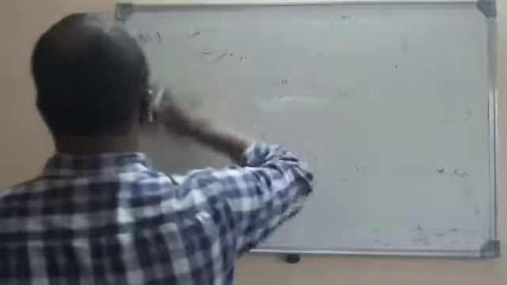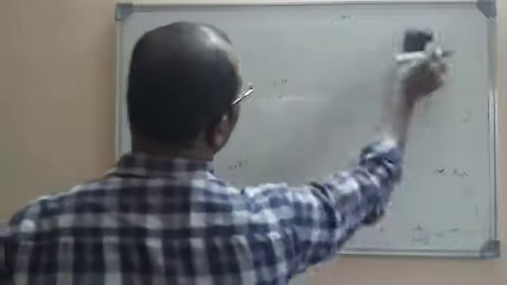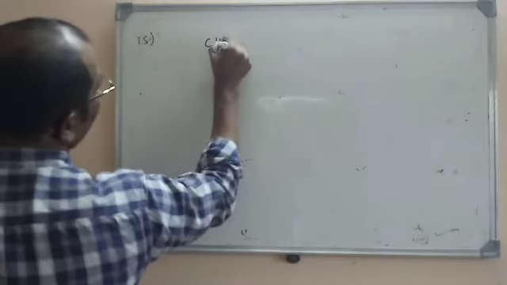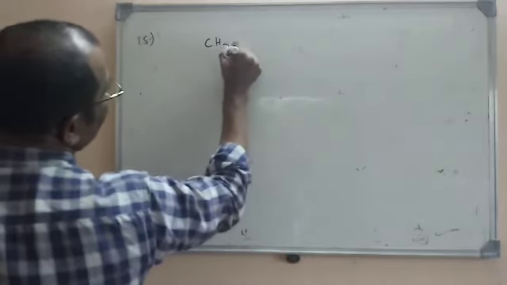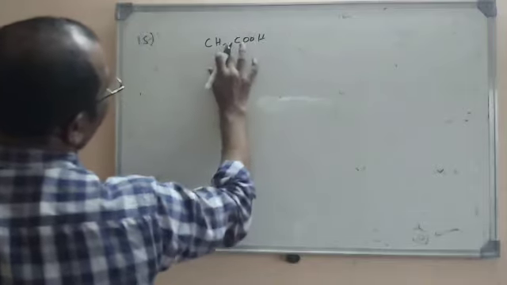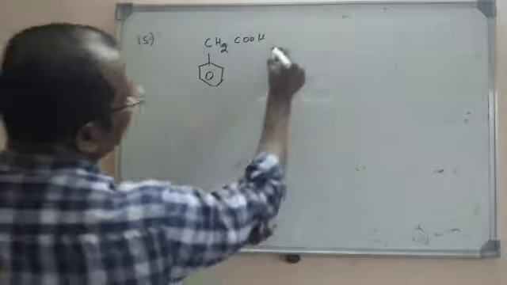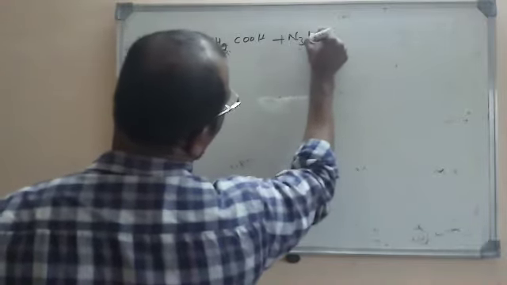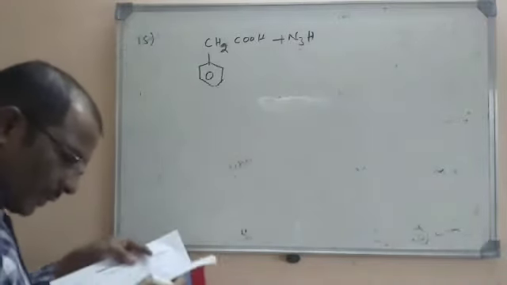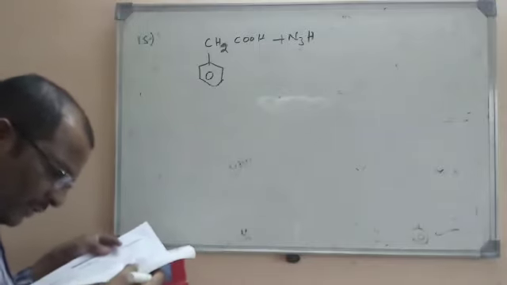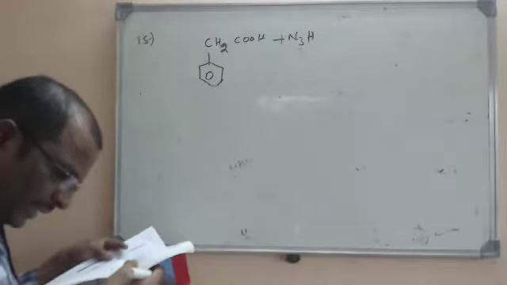Phenyl acetic acid is taken. Phenyl means benzene ring, C6H5 here. Acetic acid is CH3COOH. Phenyl acetic acid is C6H5CH2COOH, and that is treated with hydrazoic acid with H2SO4 at 50 to 55 degrees centigrade.